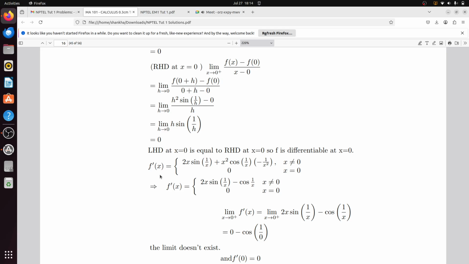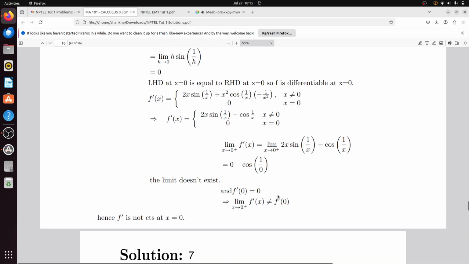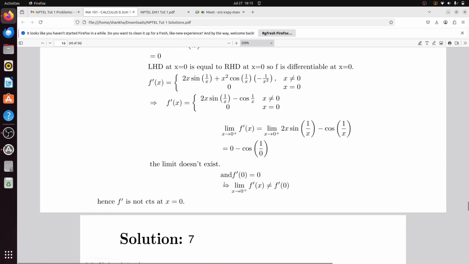So then, consider the limit as x tends to 0 plus of f'(x). If you need to determine the limit, now if you put 0, this will become cos(1/0), that means cos of infinity, which is an oscillatory function. So the limit does not exist, and f'(0) is equal to 0. Hence the limit as x tends to 0 plus of f'(x) is not equal to f'(0), hence f' is not continuous at the point x equal to 0. So the derivative is not continuous at the point x equal to 0.